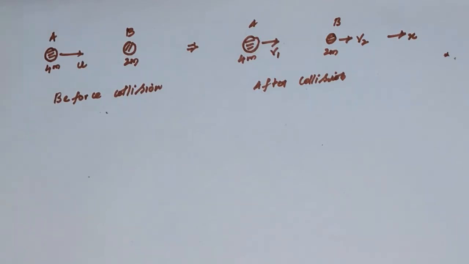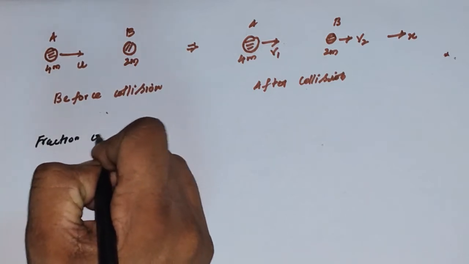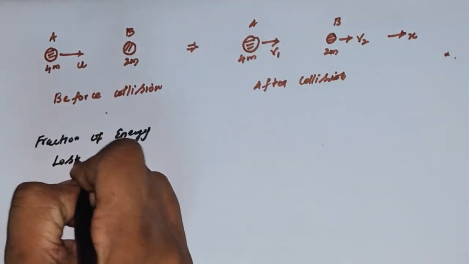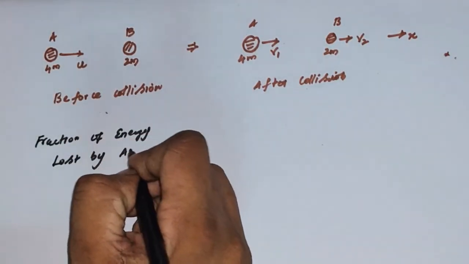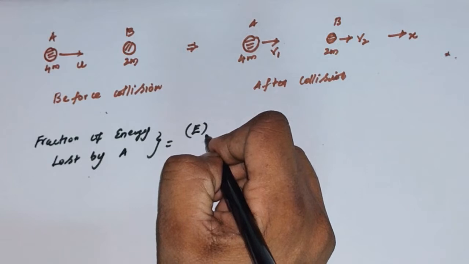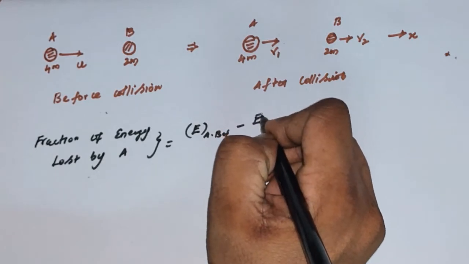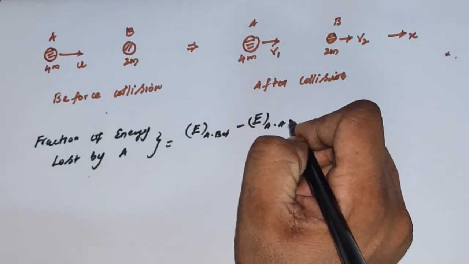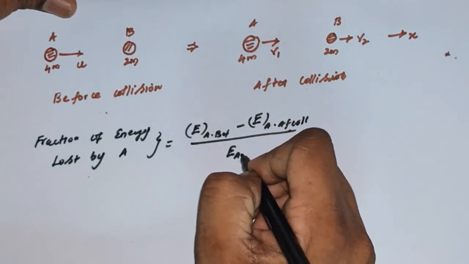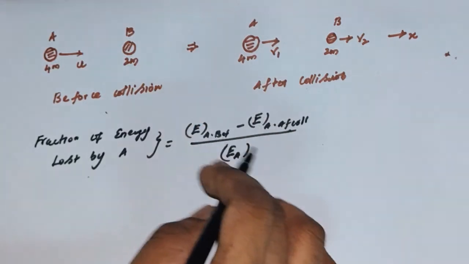So what they are asking is the fraction of the energy lost by the object A. That would be equal to the energy of A before collision minus the energy of A after collision, divided by the original energy of A. This is the fraction of the energy, and this is the point we need to find.